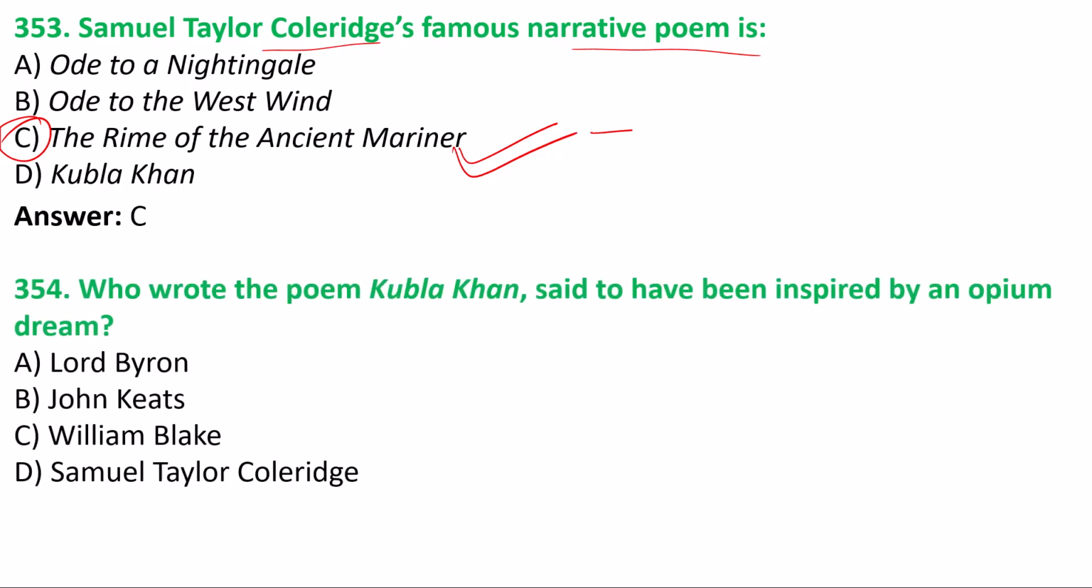Next one, 354, who wrote the poem Kubla Khan said to have been inspired by an opium dream. We have already discussed this question, and option D is the answer. S.T. Coleridge, Samuel Taylor Coleridge had written this poem Kubla Khan, and it was supposed that he was under the influence of an opium dream when he had consumed opium and he was in a dream. That's why this is a fragment work, a dream allegorical work. When he woke up from his dream, he forgot everything, and that's why this is a fragment work of S.T. Coleridge.